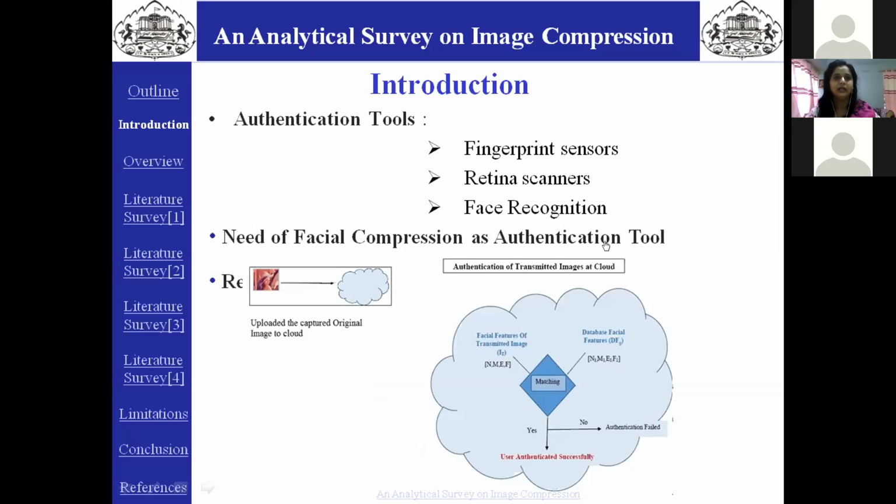Recognition system on the cloud is highly responsive, and a large number of facial images need to be compressed to minimize the transfer rate and improve the performance. This diagram shows how captured image is compared with the database stored image in the cloud for authentication for granting authorization privileges. Hence, image compression plays a vital role for transmitting the image to cloud in least amount of time.